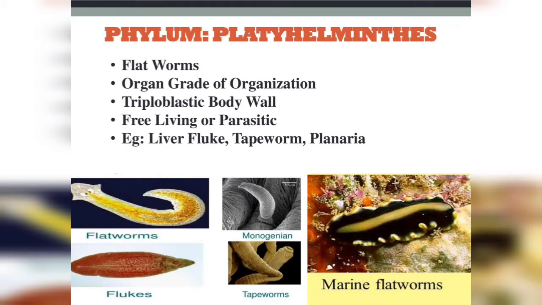Some members of this phylum have a segmented body. The segmentation in Platyhelminthes is called pseudometamerism, and these animals are free living or parasitic. A few examples are liver fluke, tapeworm, planaria and marine flatworms.